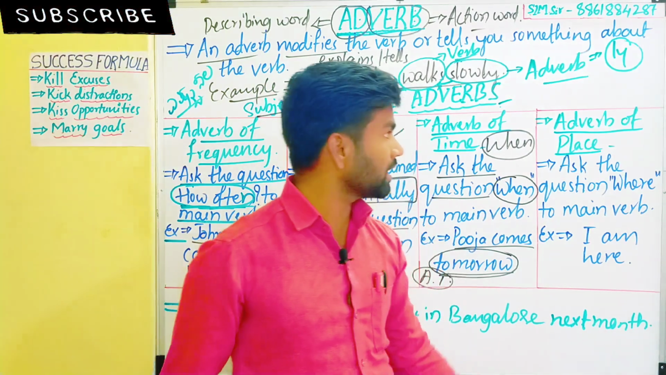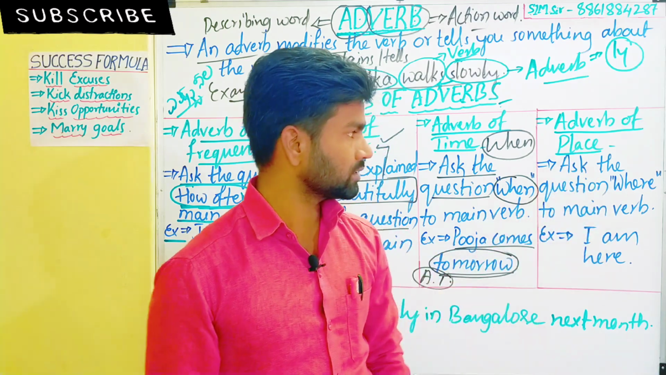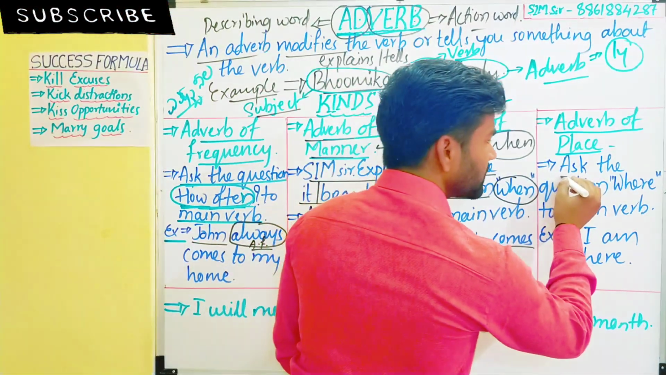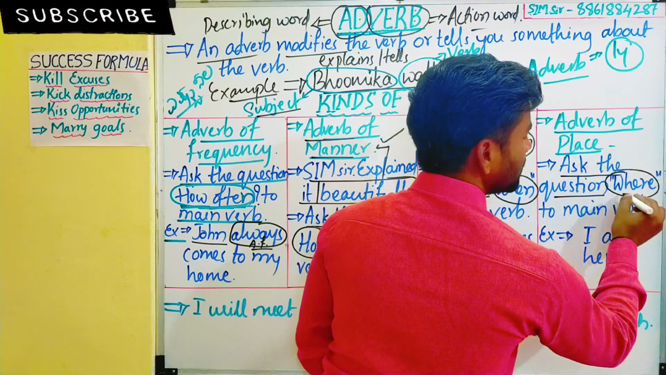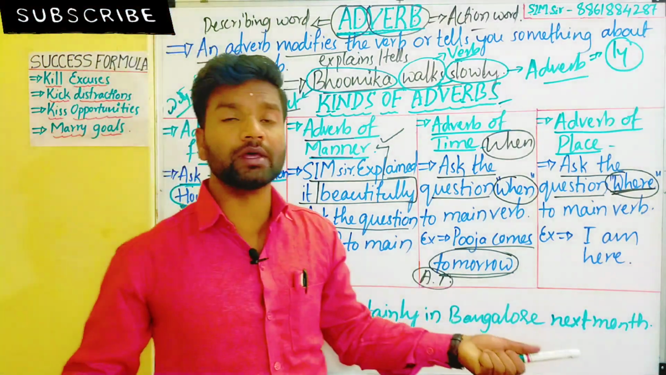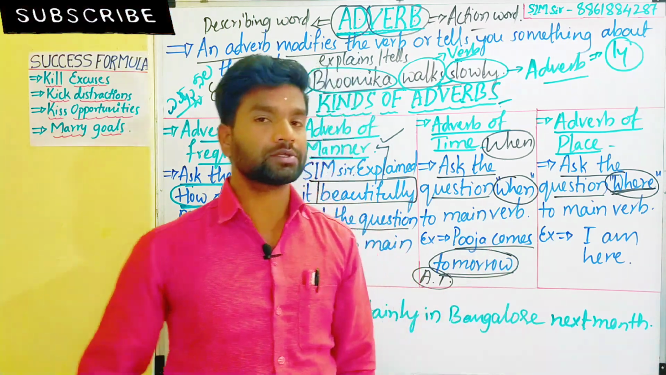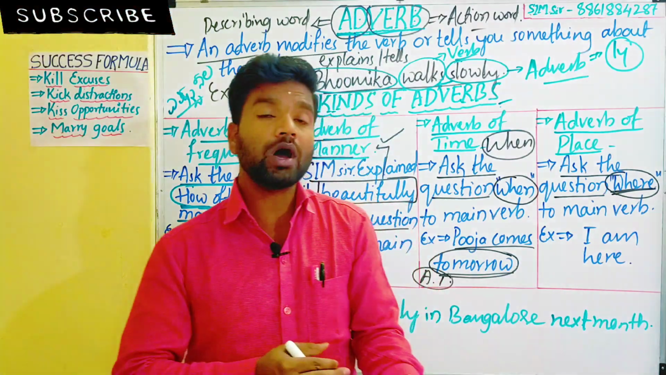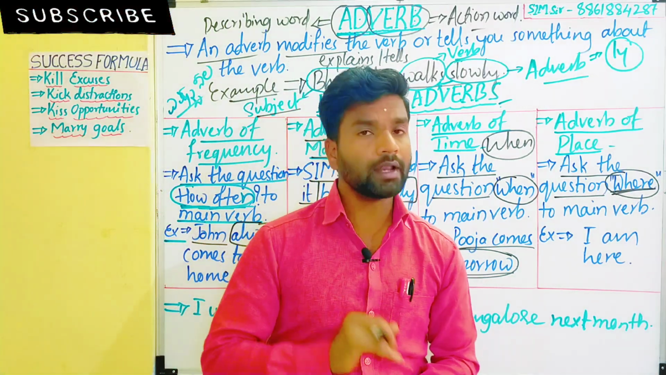Okay, you have to see the last type of adverb, that is the adverb of place. How can we identify the adverb of place? It is the same thing, we just ask a question. Which question will we ask? That is "where". When we ask the question "where" to the main verb, the answer we get is called the adverb of place, my dear students.